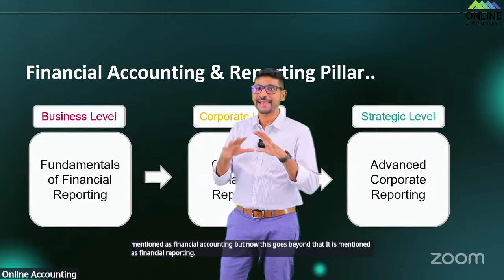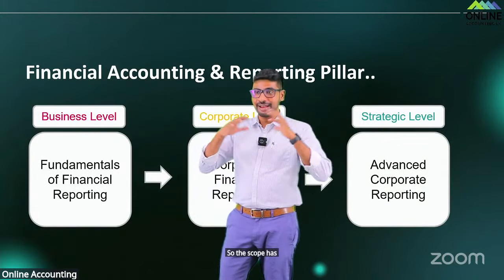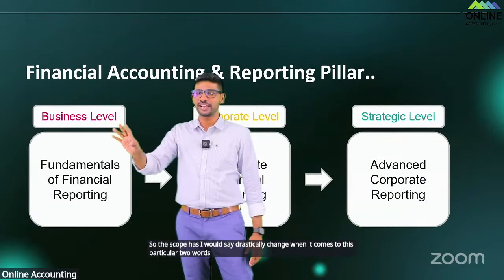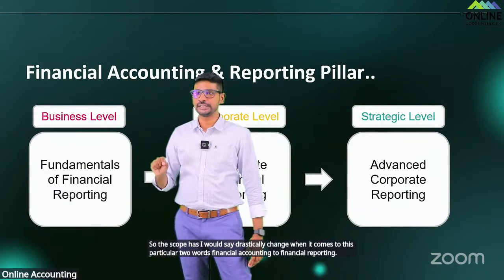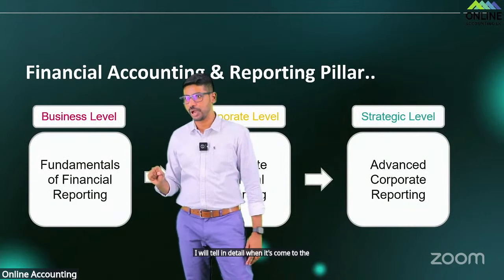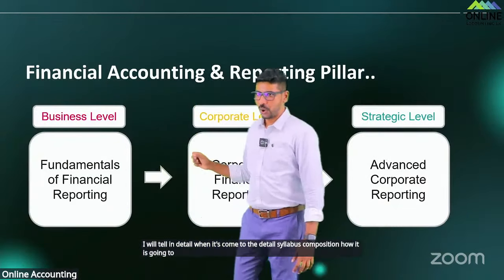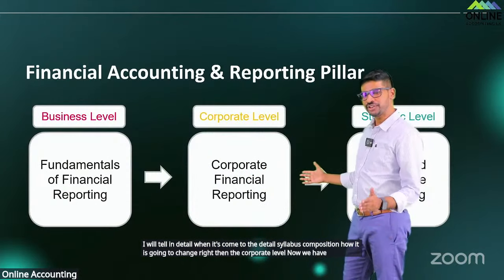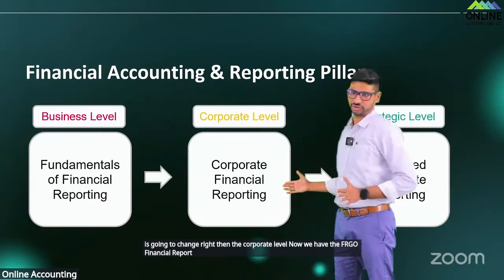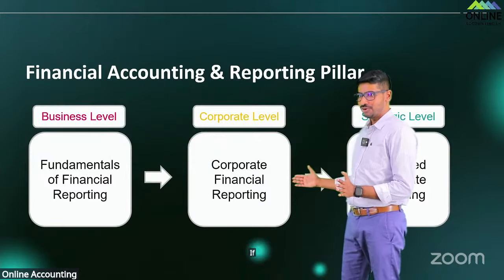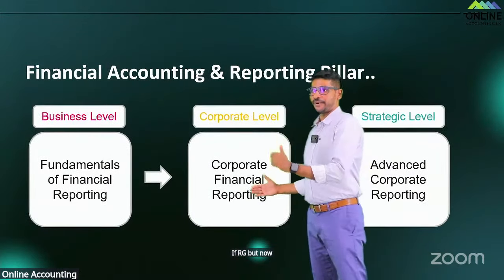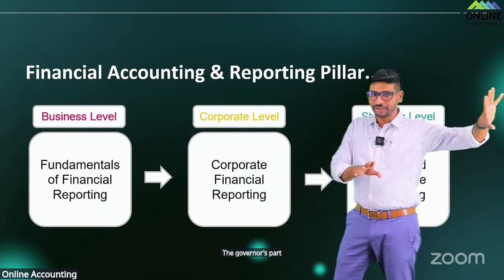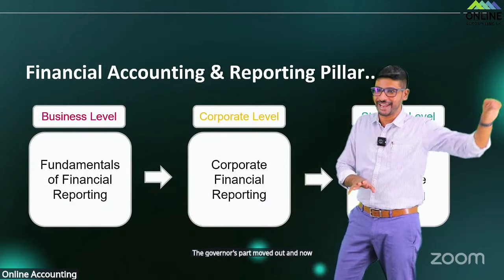So the scope has, I would say, drastically changed from these two words, financial accounting to financial reporting. I will explain in detail when we come to the detailed syllabus composition how it is going to change. Then at the corporate level, now we have FRG, or financial reporting and governance. But now this is corporate financial reporting. The governance part moved out, and now Vipula sir will take care of the governance part.